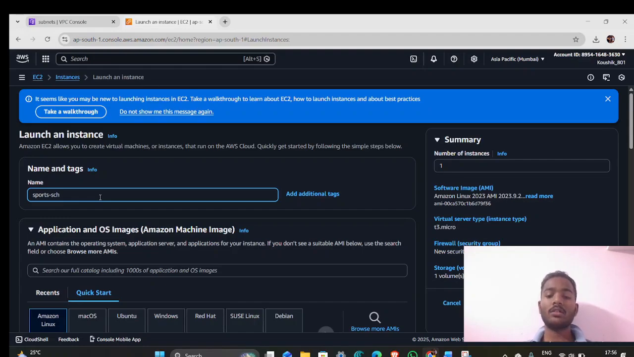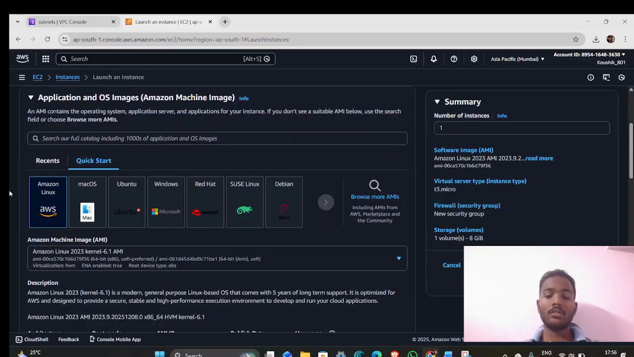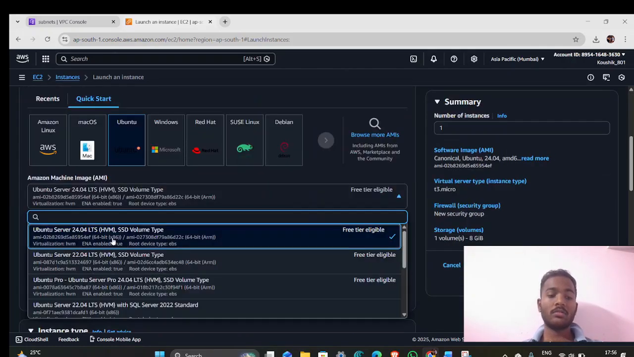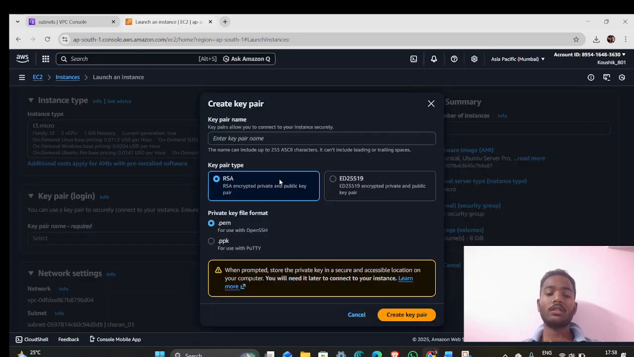Here I am launching an EC2 instance named Sports Scheduler. I selected Ubuntu Server 24.04 LTS, which is a stable Linux operating system. The instance type is t3.micro, which is free trial eligible.